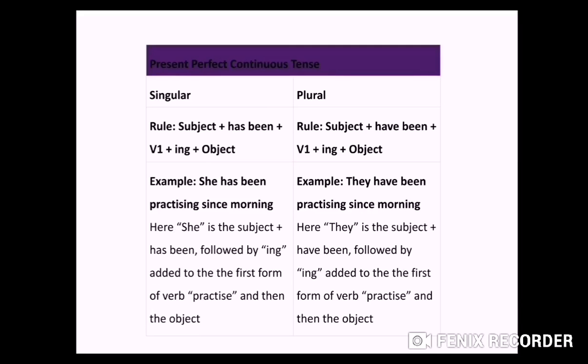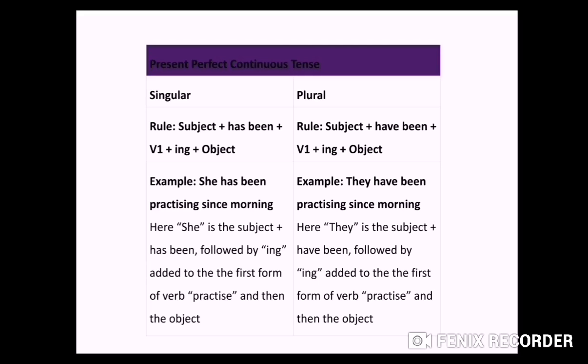And next we have present perfect continuous tense, or present perfect progressive tense. So what is the structure, or what is the rule of this? Subject plus has been plus V1, means first form of verb, plus ing, plus object. As just before I have told you, if there is continuous, it means we have to use first form of verb plus ing.